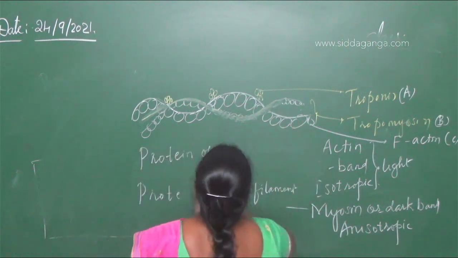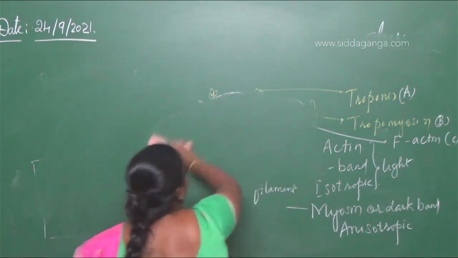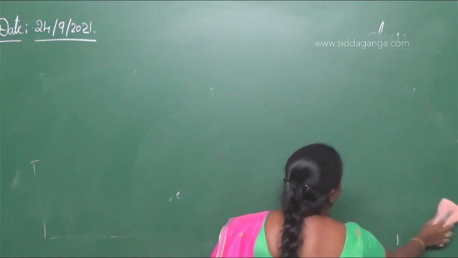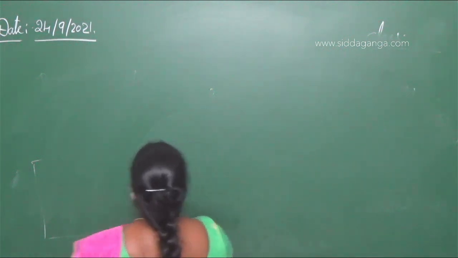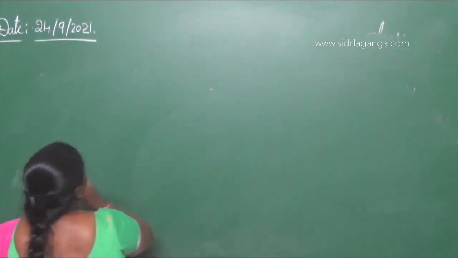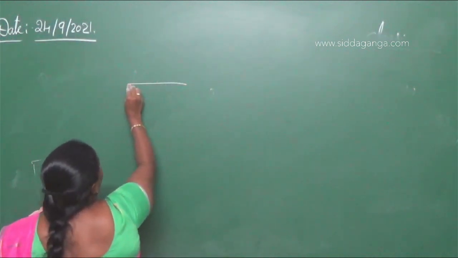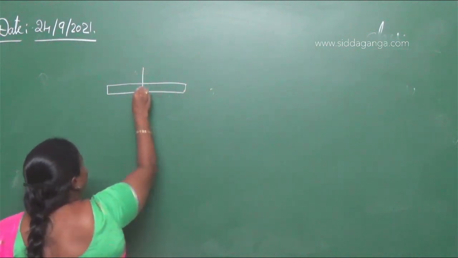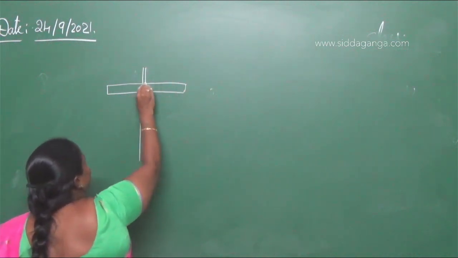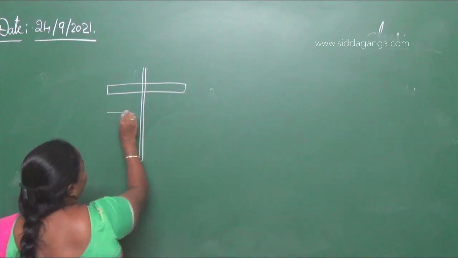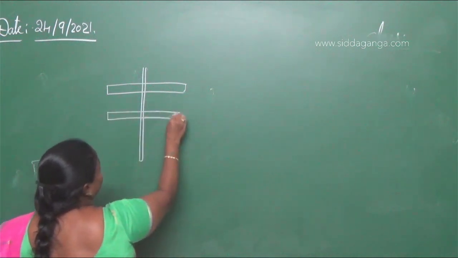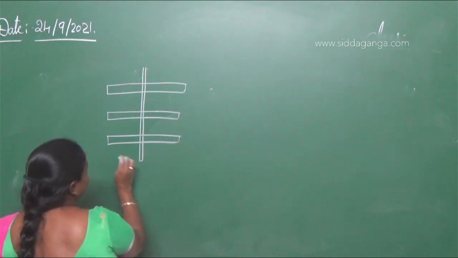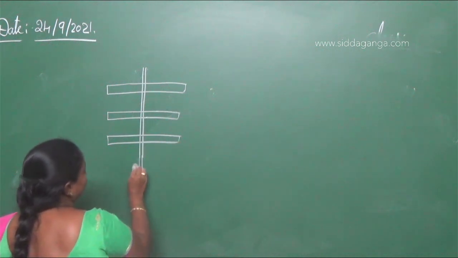If I take the structure, the functional unit of contractile fibers, the sarcomere unit, it is made up of thin filaments. The thin filaments are arranged in the striated muscle, in the sarcomere.